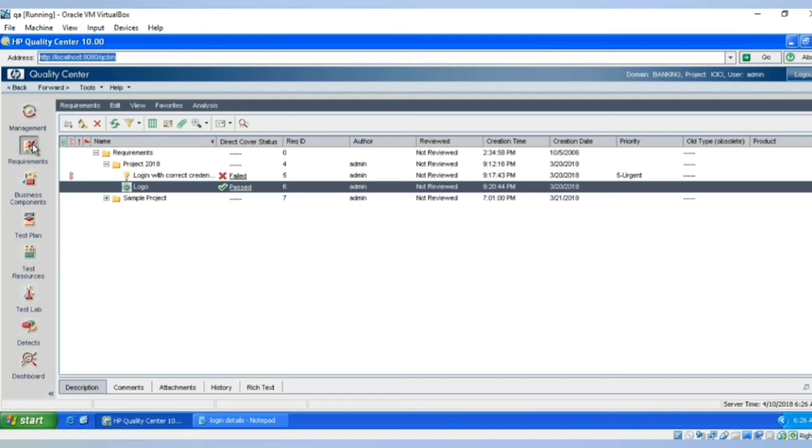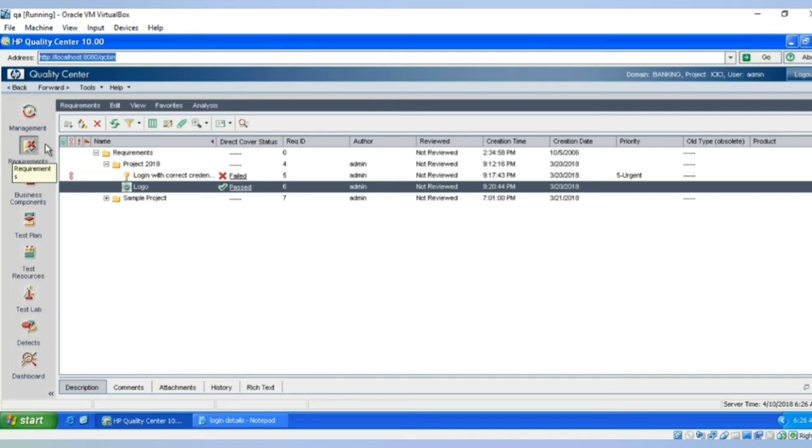But developer and tester will have only read-only access. They will not be able to make any kind of changes in this particular module. So the whole responsibility of this particular module will be with the BA. He or she can create the requirements, delete the requirements, or manage the requirements by editing something here. So these are the different activities which the BA can do here.